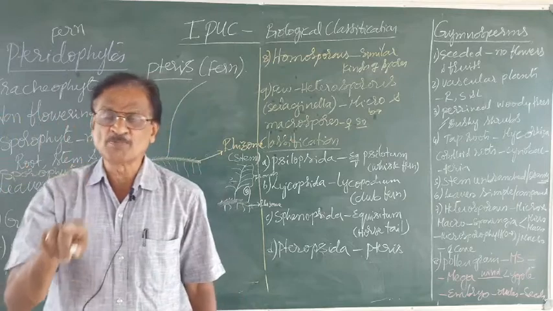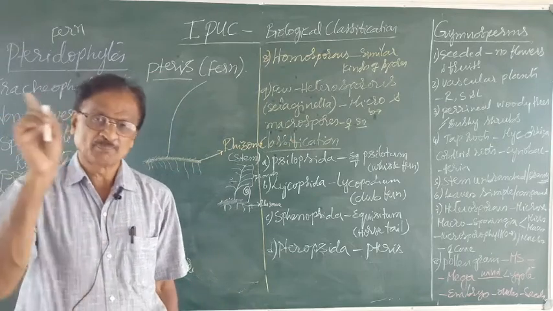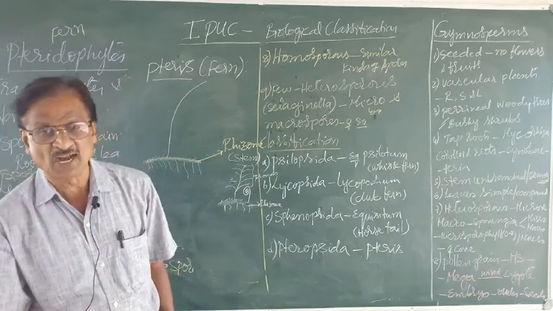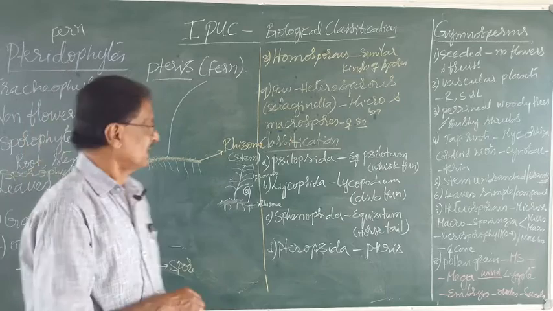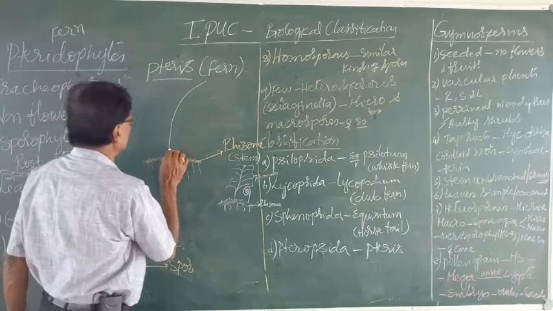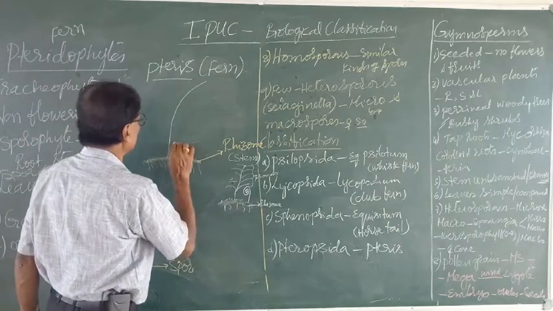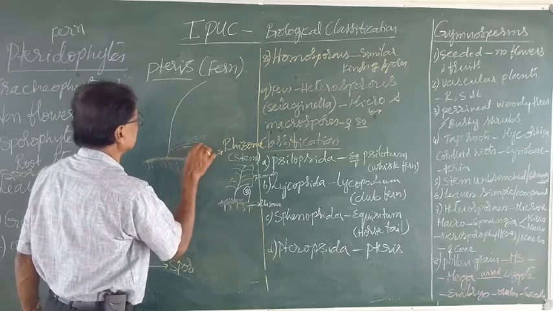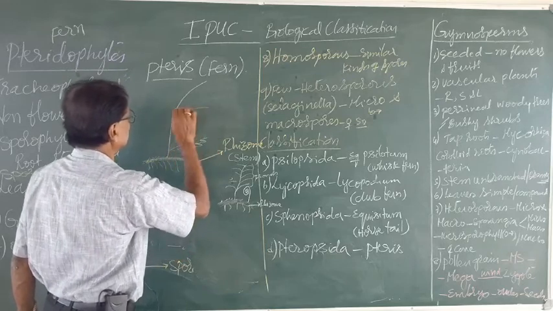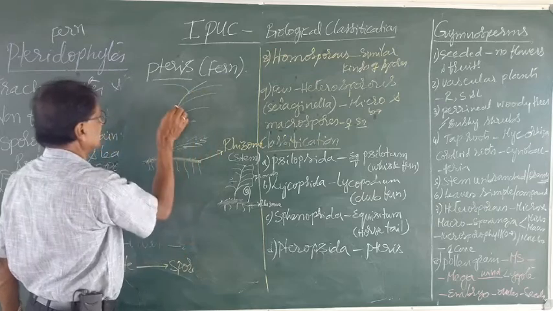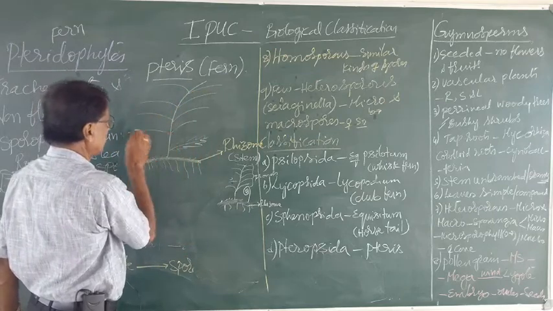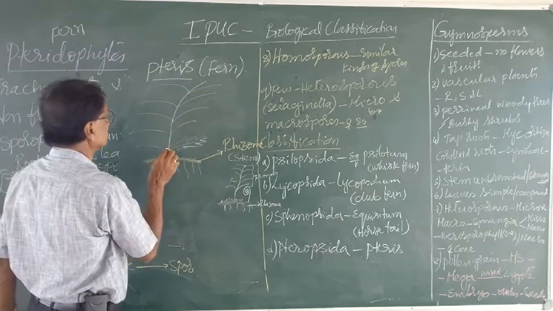Here it is a compound leaf. Hence, the petiole gives rise to the rachis. From the rachis then arise the leaves like this. These are the leaves. Hence it is the pinnately compound leaves.